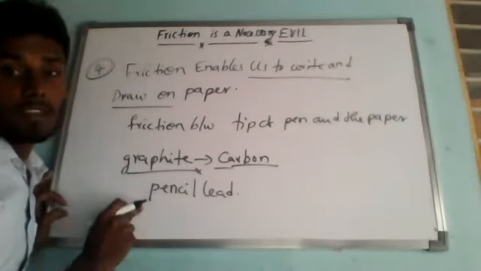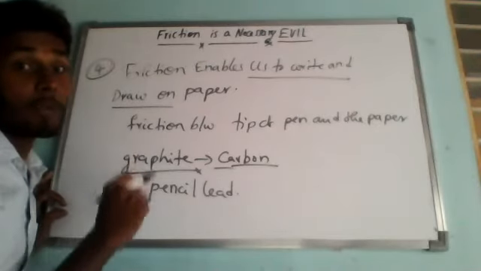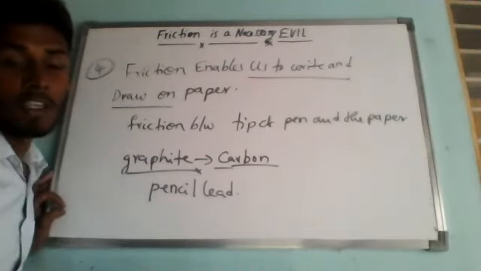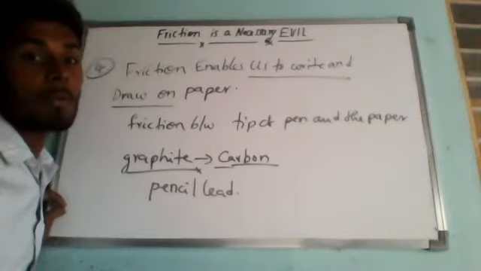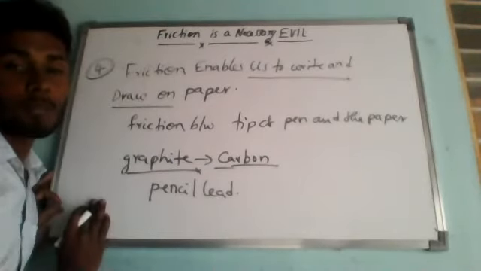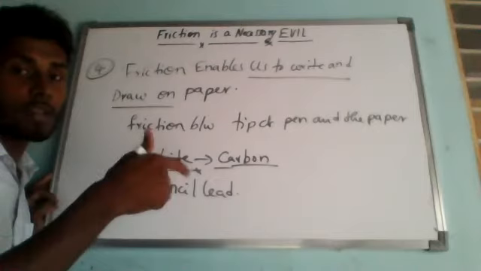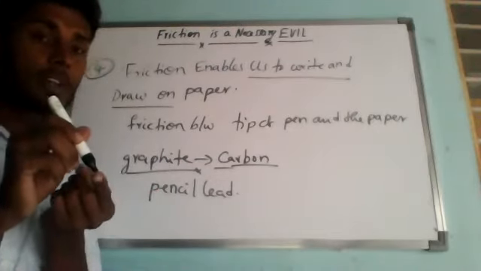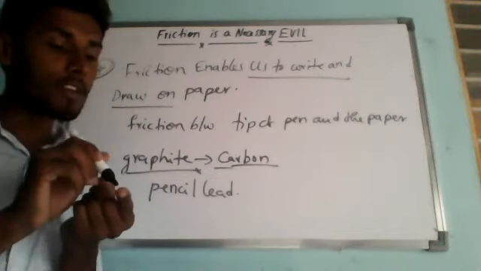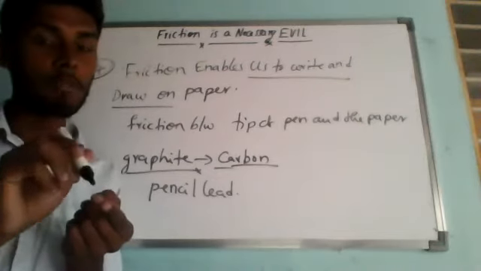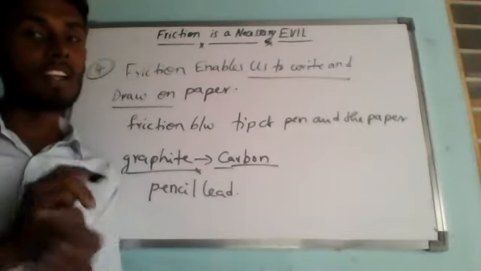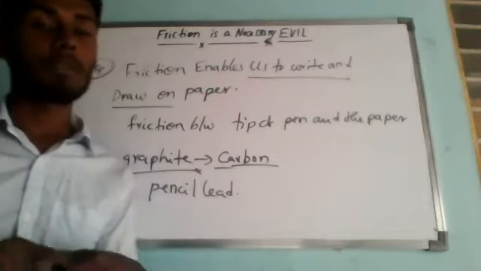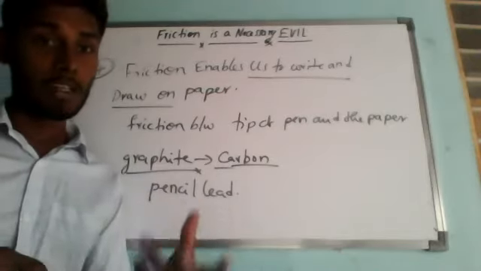So when we write with a pencil, friction with the paper rubs off carbon particles from the pencil lead, which stick to the paper and leave black marks on the paper. Are you able to understand? Let me imagine this is a pencil. Whatever friction there is between the paper and the pencil lead rubs off these carbon particles every time, and they stick to the paper and leave black marks. So we see our writing on paper.